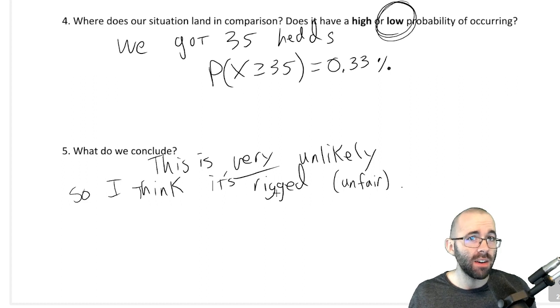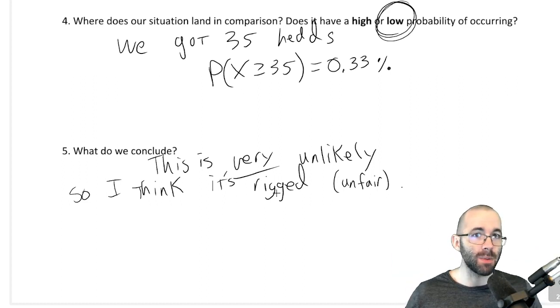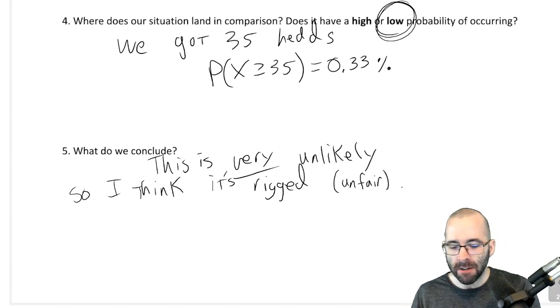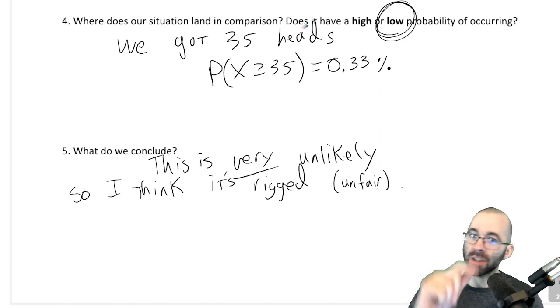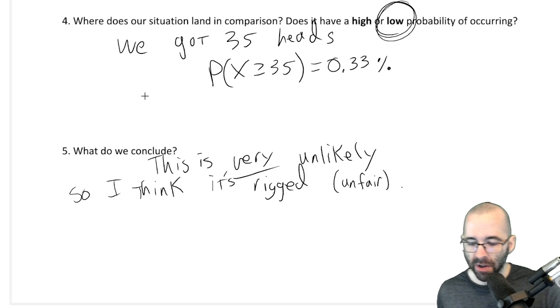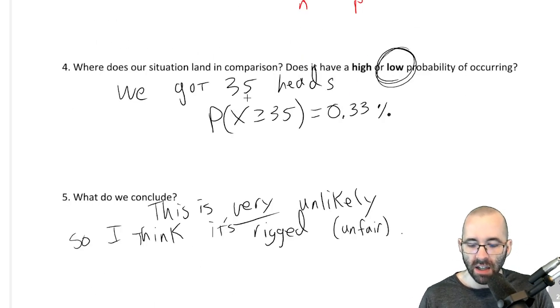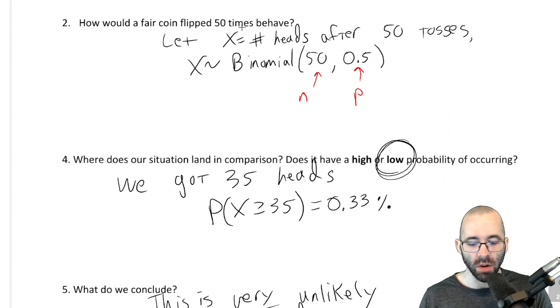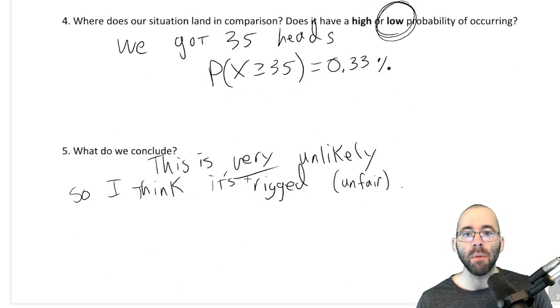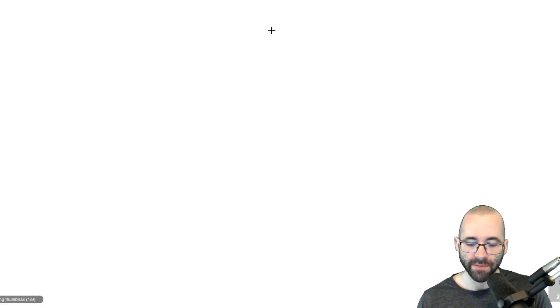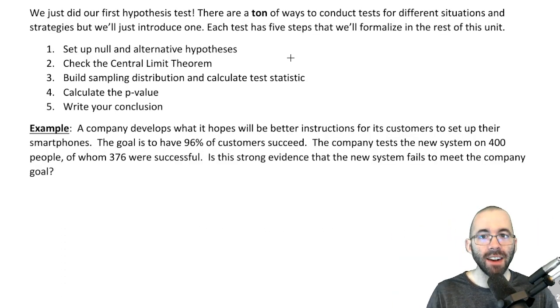We're never going to know, because randomness means that so many things are possible. But we're going to use what we know about randomness, what we know about probability, to say, I don't believe you, Jason. It's possible, but I'm really skeptical. That's what we're doing. So in this case, we started with our assumptions. We figured out how it would work if it was fair. What's the probability if it was fair? And then we use that probability to come up with a conclusion. Ta-da! So that is a hypothesis test.